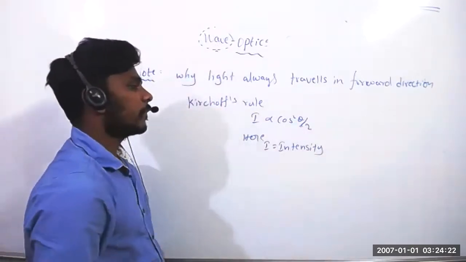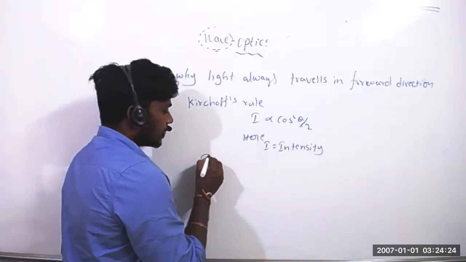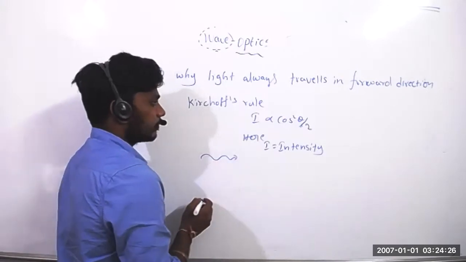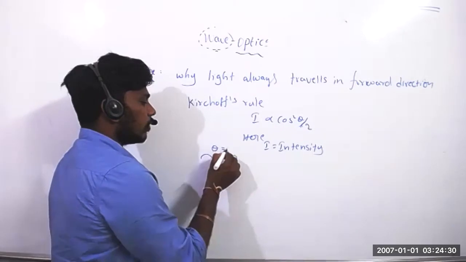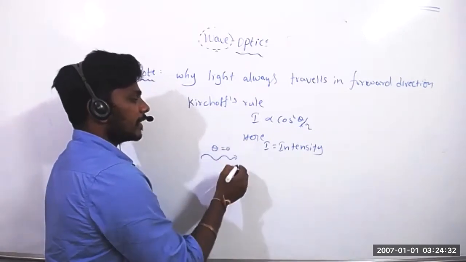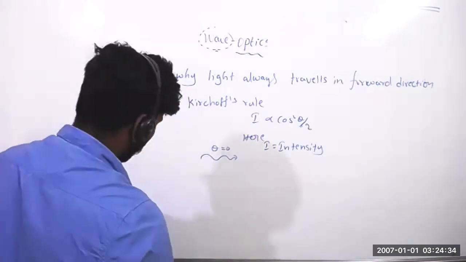Now, if light is traveling in the forward direction, so if theta equals 0, what will happen? Will intensity be maximum or minimum?